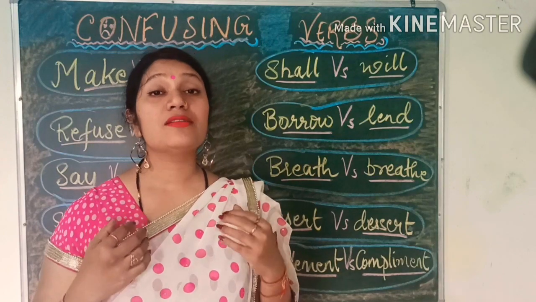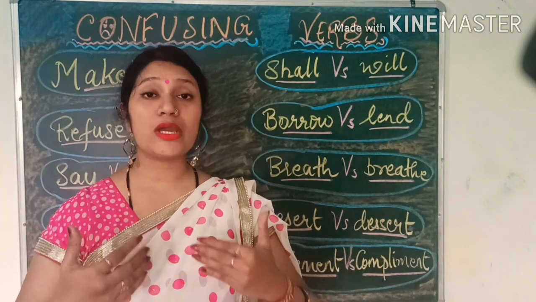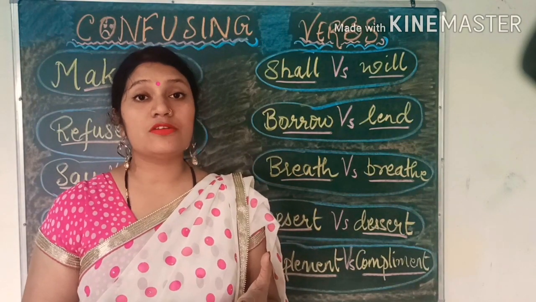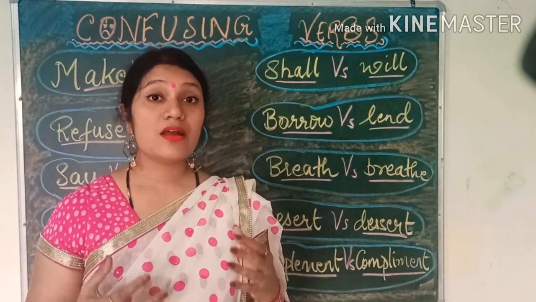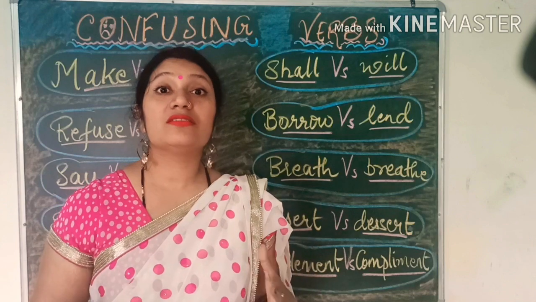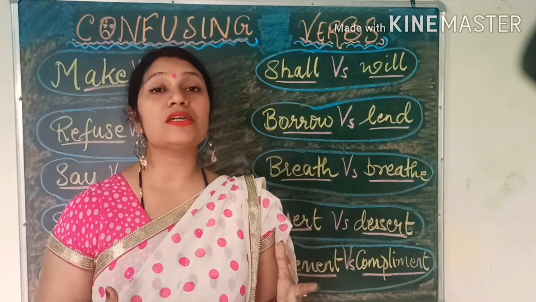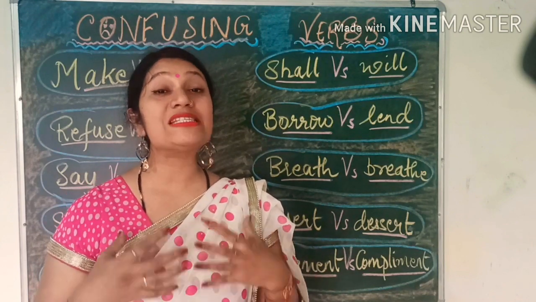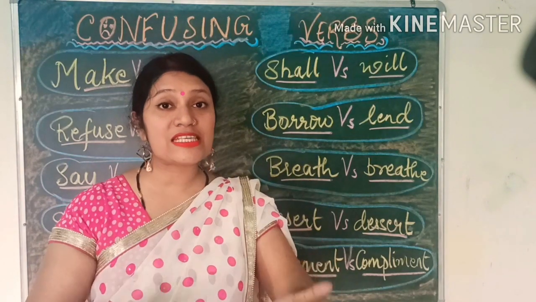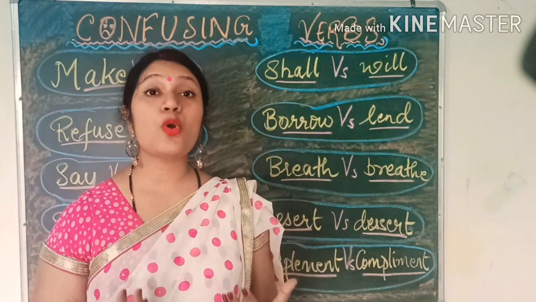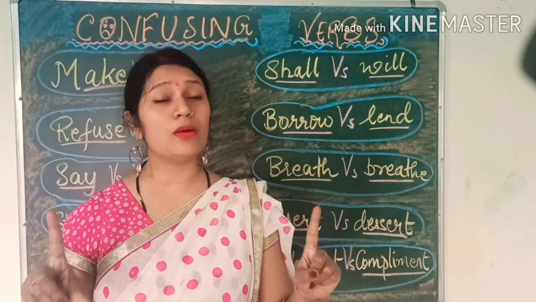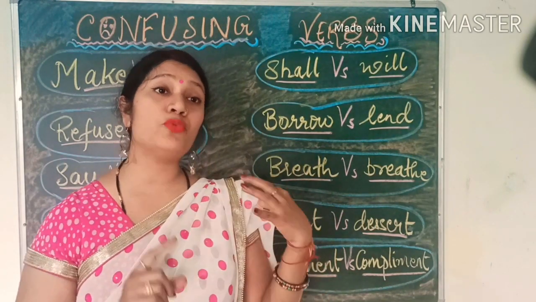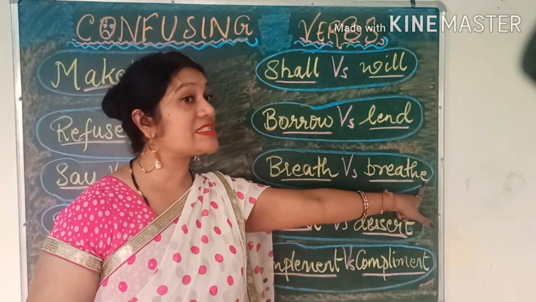When you say I'm taking my breath or my breath is getting faster, then breath is a noun. I cannot breathe. Here breathe is a verb, and breathe means the action of inhaling and exhaling. So it is very close in meaning, but one is a noun and one is a verb.